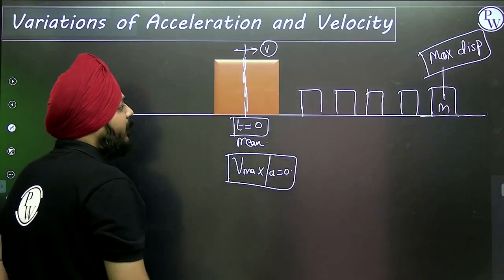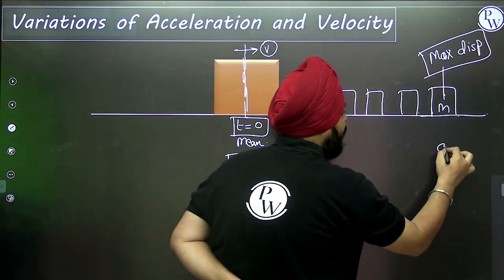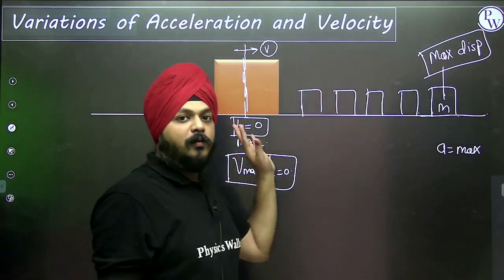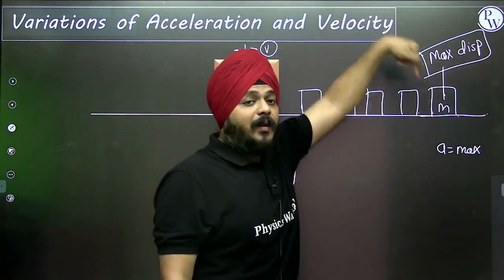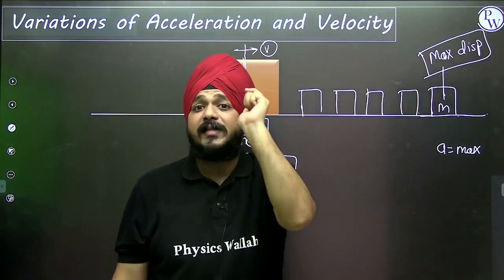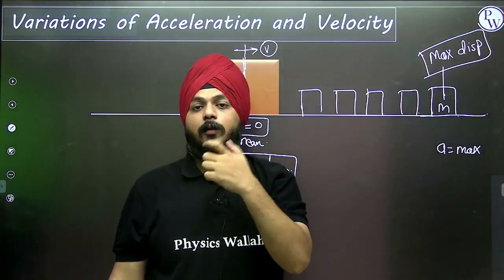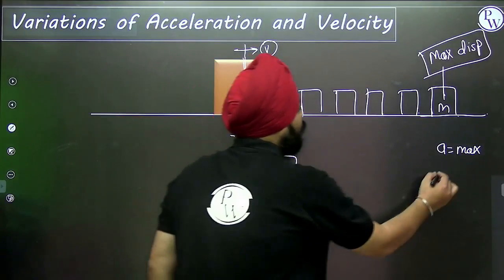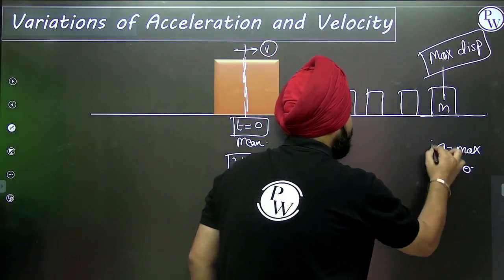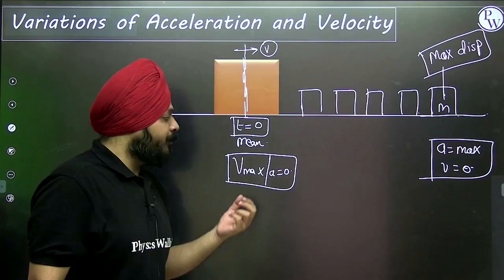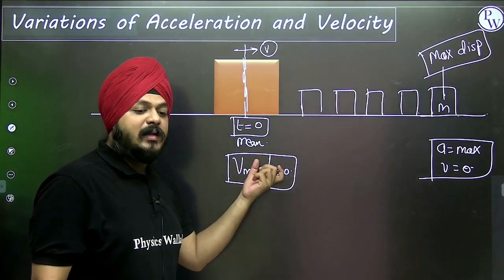Now see what happened. Whenever it is moving from the mean position to the max displacement, at the max displacement point, for a fraction of a second, it gets stopped, it gets stuck. So at that point, the velocity of the particle is 0 and the acceleration of the particle is maximum. Here velocity is maximum, acceleration is 0.